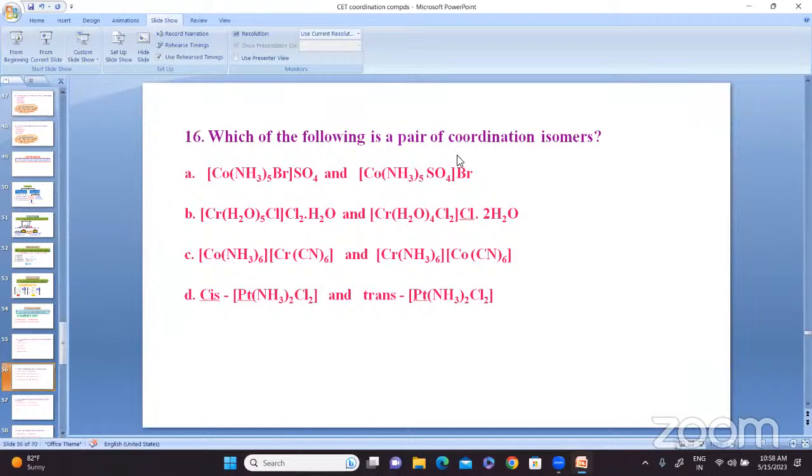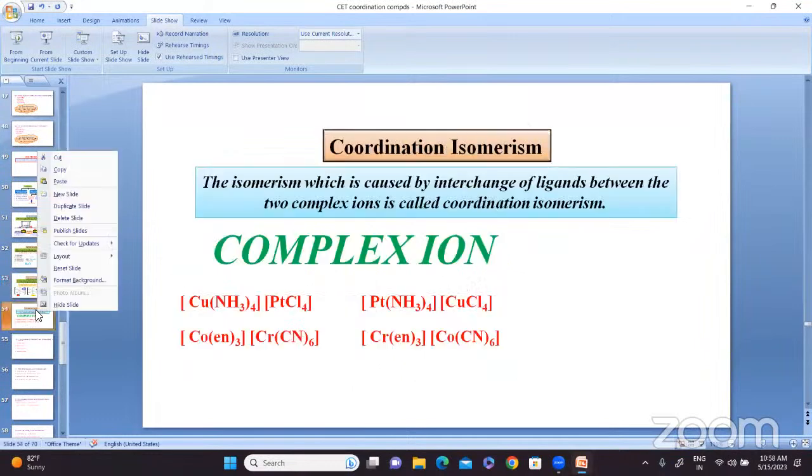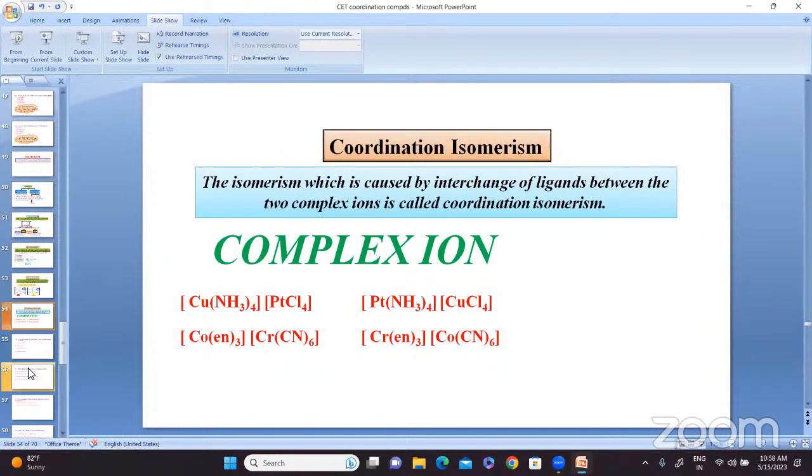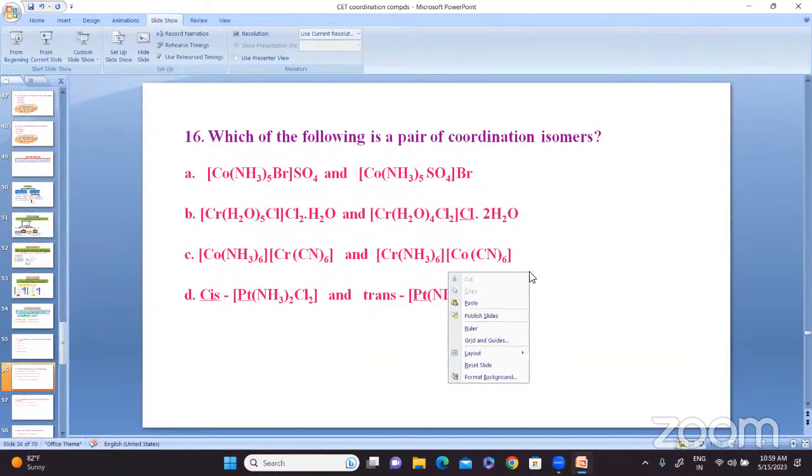Which of the following is a pair of coordination isomers? Yes, the answer is B. You're right.